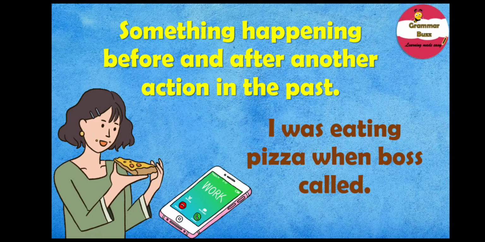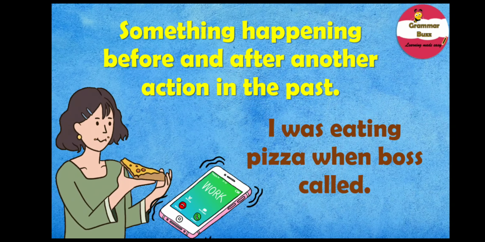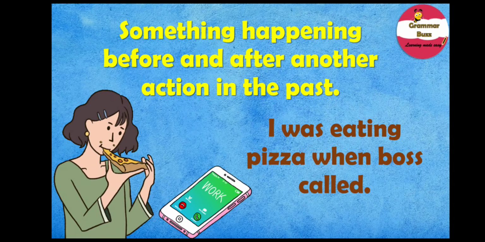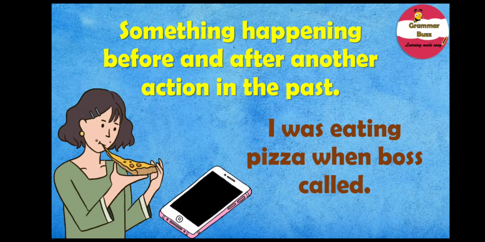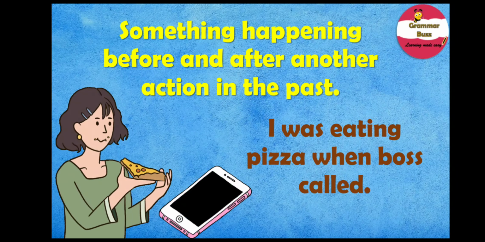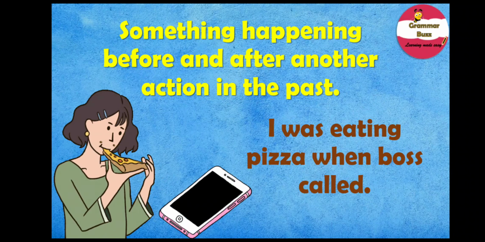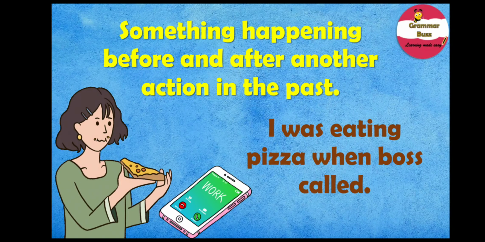You can see that the girl was eating before her boss called and continued to eat after her boss called. So there are two actions happening together. As already mentioned, there are two verbs in the sentence, that is, was eating and called. Was eating is formed by using was together with the ing form of the base verb eat, whereas called is the ed form of the base verb call, right?